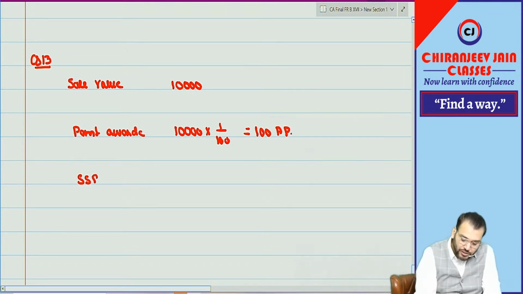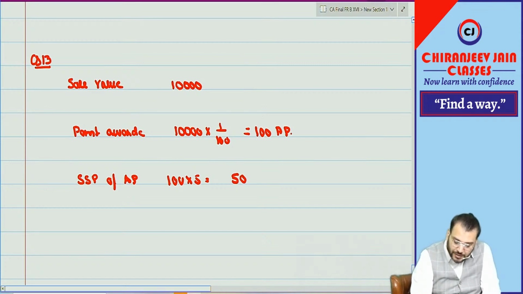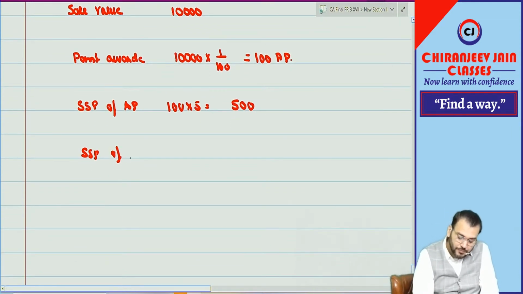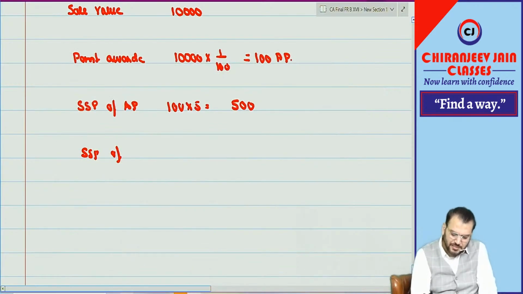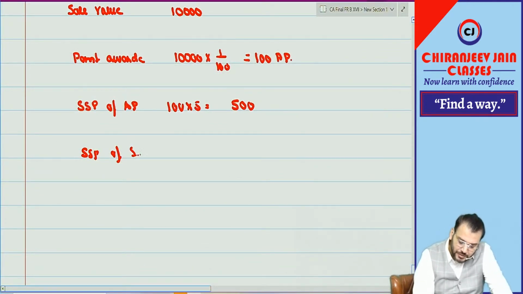What is the standalone selling price of the award points? It will be 100 into 5, that is 500. And what is the standalone selling price of what they have sold, whatever service they have given? The standalone selling price is 10,000. Means total standalone selling price is 10,500.